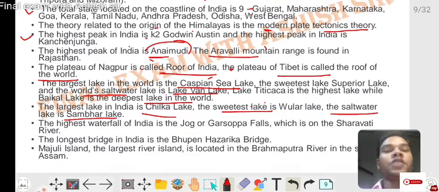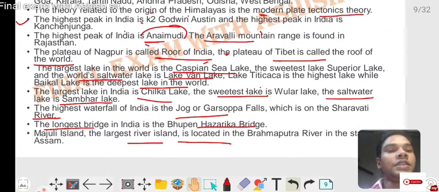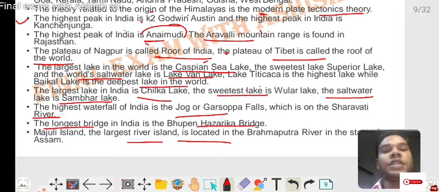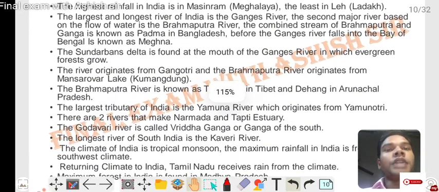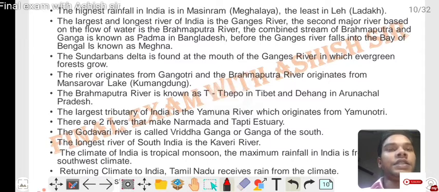The highest waterfall of India is Jog or Gersoppa Falls, which is on the Sharavati River. The longest bridge in India is the Bhupen Hazarika Bridge. Majuli Island, the largest river island, is located on the Brahmaputra River in the state of Assam. The highest rainfall in India is in Mawsynram, the least in Leh Ladakh.